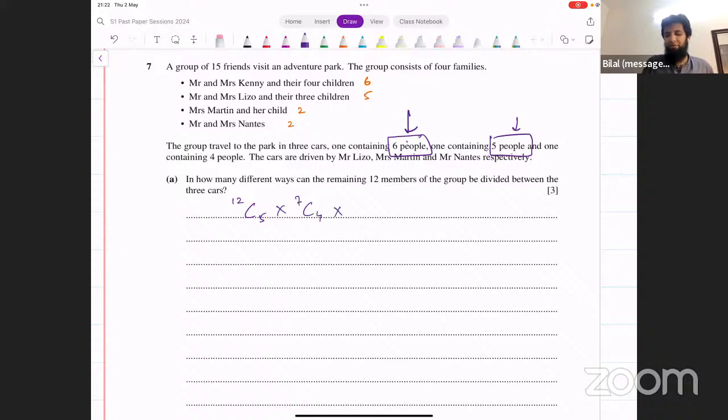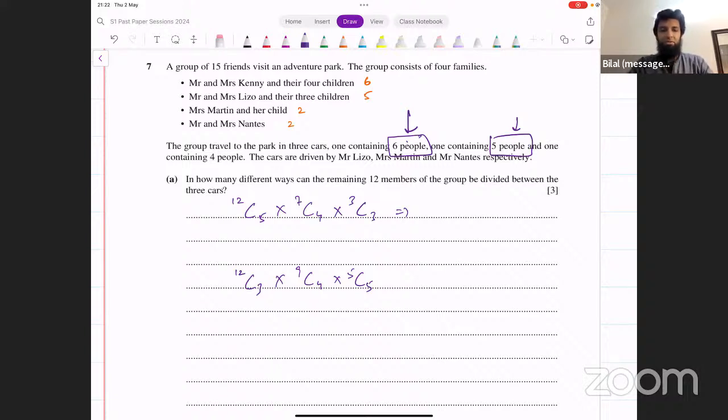And then how many people are we left with? 3. Place all of those 3 people in this remaining car. And that's going to give you the result. You can reverse the order as well. You could also say 12C3 into 9C4 into 5C5. That will also work. You can place people in any of the 3 cars first, and then second, and then third. Okay.